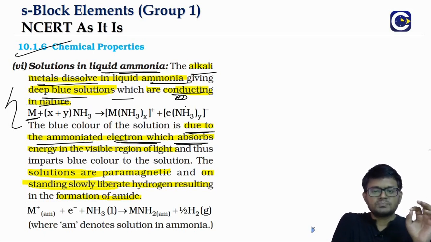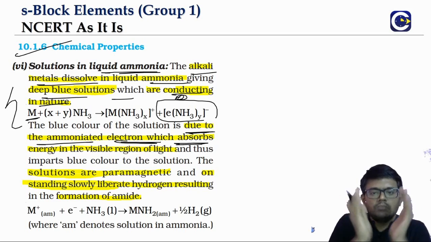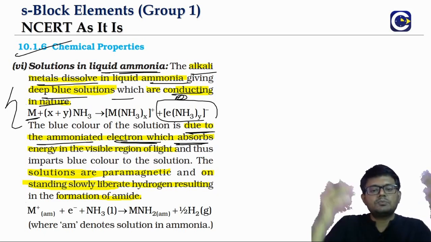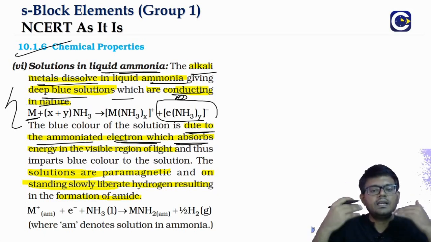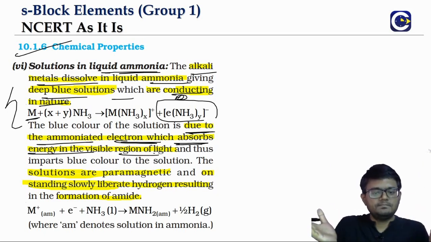When the metal gives an electron, the electron can be taken by the ammonia. This species is called the ammoniated electron. The ammoniated electrons are responsible for the conduction, and also for the blue color. They absorb energy, and when they release it, that energy is released in the visible region, predominantly blue color.